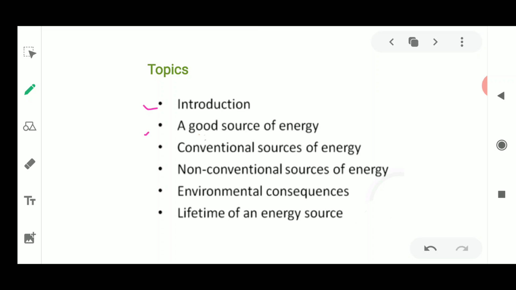Next we are going to discuss the conventional sources of energy, then non-conventional sources of energy. After that we are going to discuss the consequences related to these conventional and non-conventional sources of energy, and we are going to see the lifetime of an energy source. These are the topics to be discussed in this complete lesson. So we go on to the first topic.